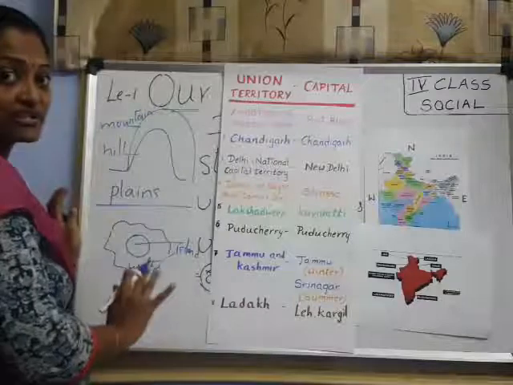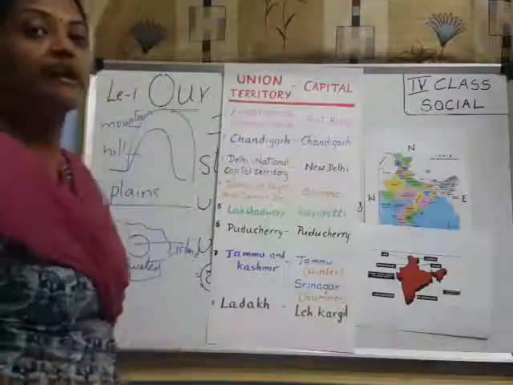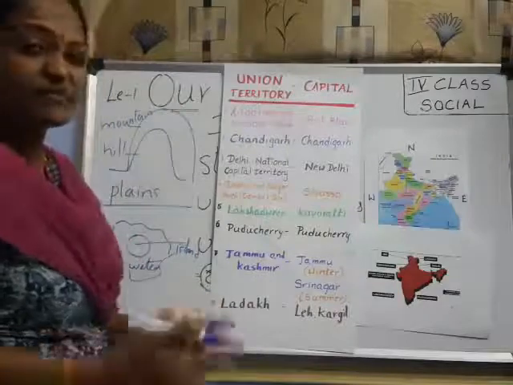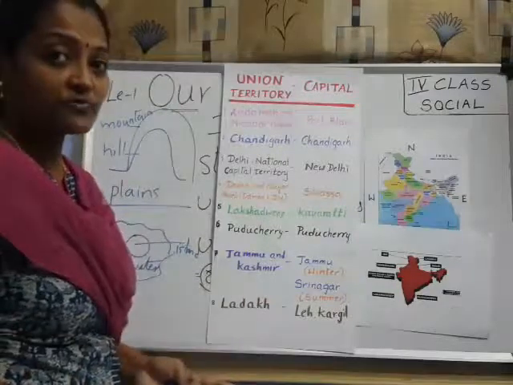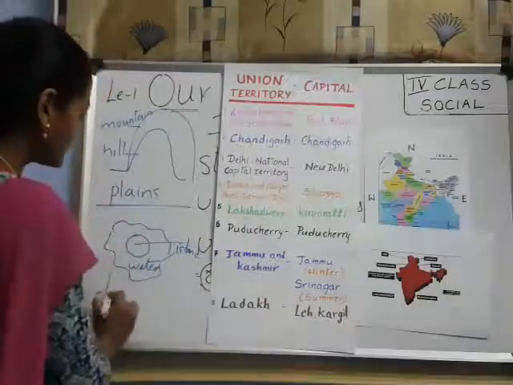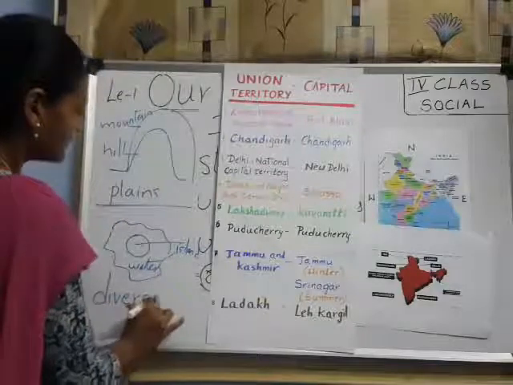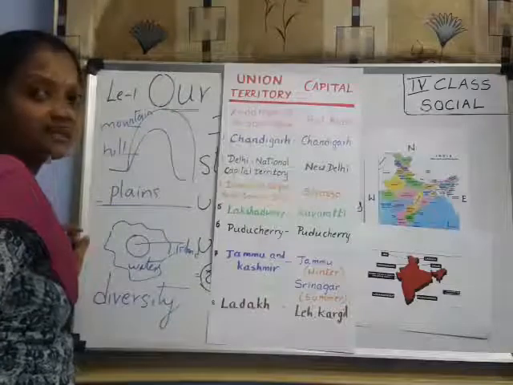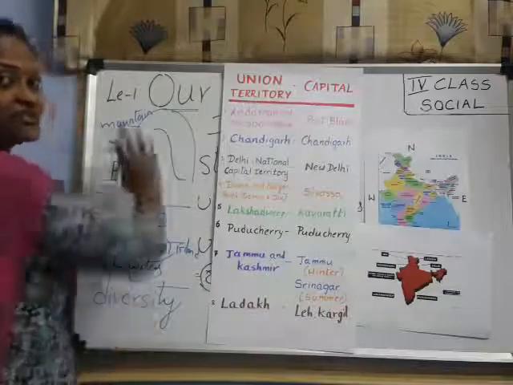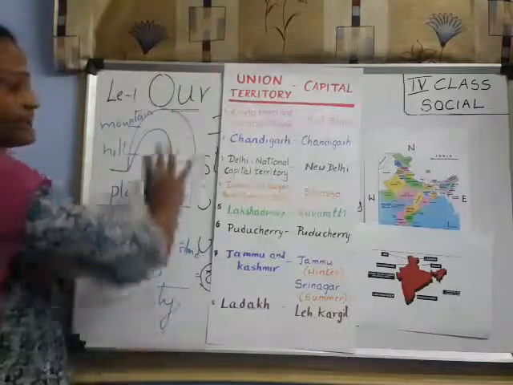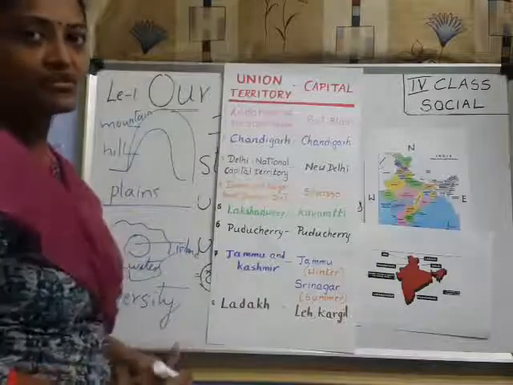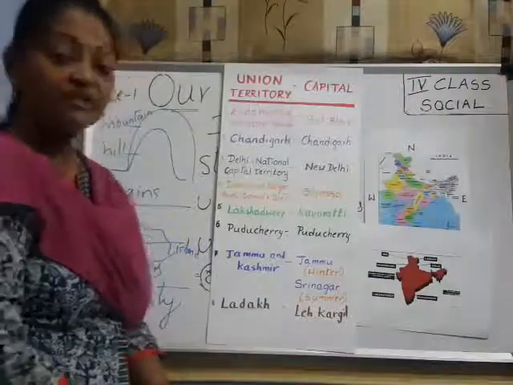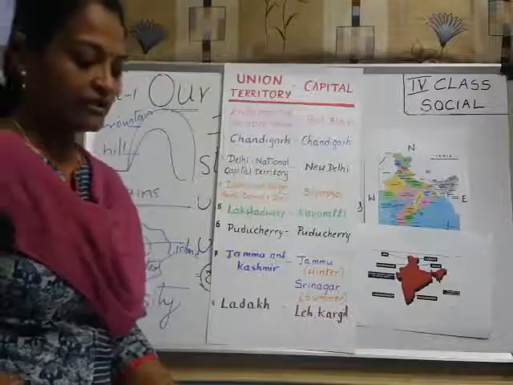Have you understood up to here? These are all the various landforms. So these are all different landforms. That's why we call it diversity. See, India is a country of unity in diversity, where diversity means different. Understood? Different landforms. Have you understood up to here, children? Now I'll show you the picture of physical features of India. Look here, children.